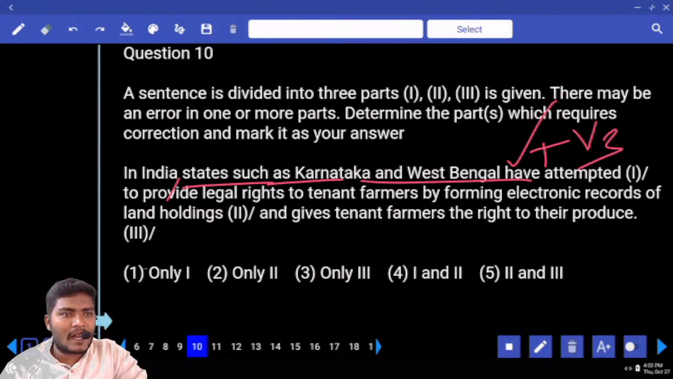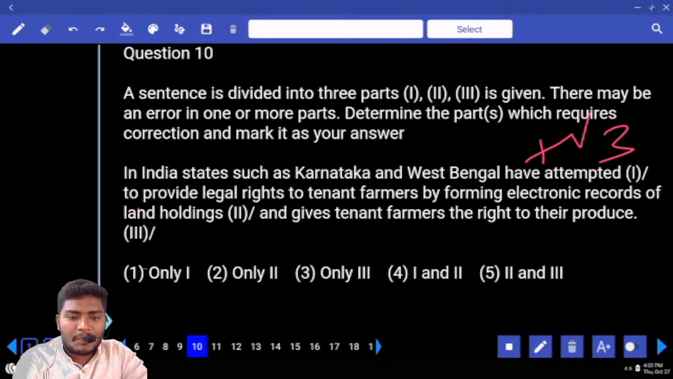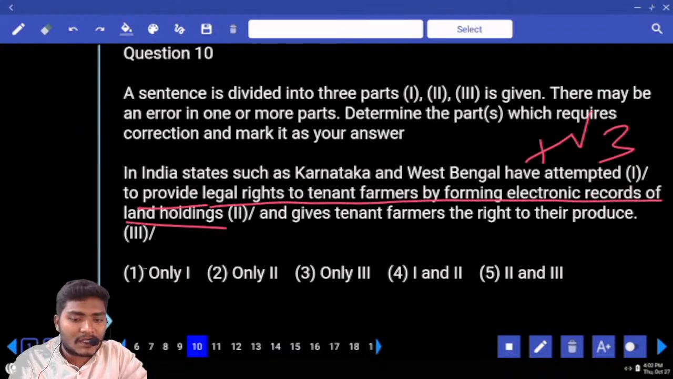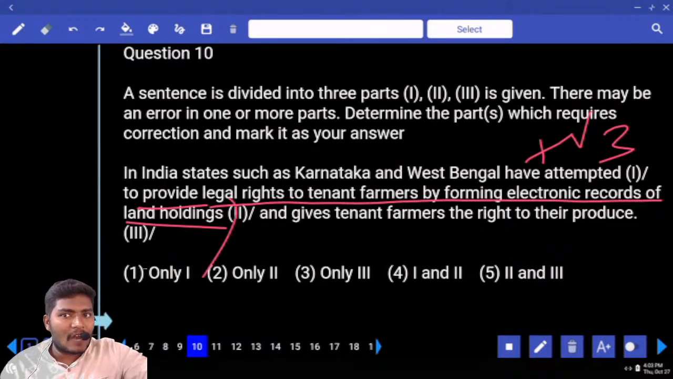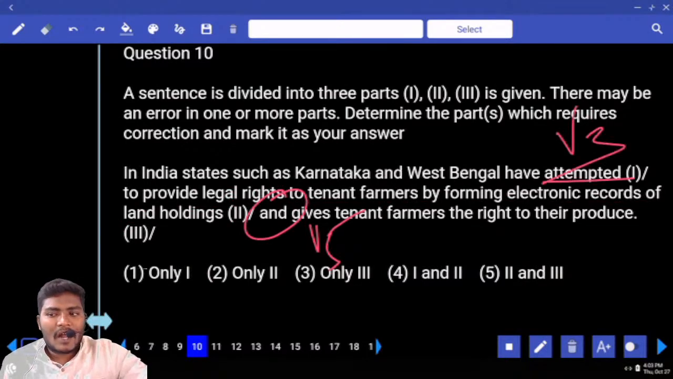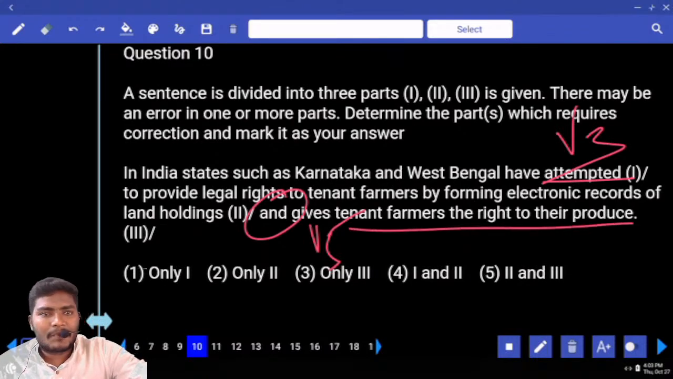Can we use have here or has? Have only. Why? We are referring to two states. Can we use have plus V3? Have attempted to provide legal rights to tenant farmers by forming electronic records of land holdings. One thing they have done is they are actually providing legal rights. That is one thing. And what is here? Gives. Can you check these two here? They attempted to give legal rights and gives tenant farmers the right to their produce. Tell me your error now.